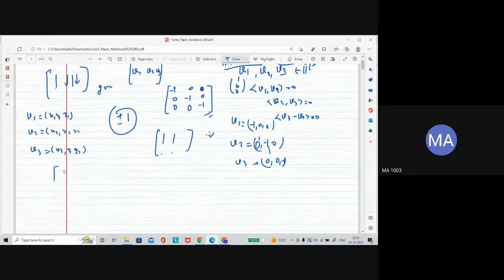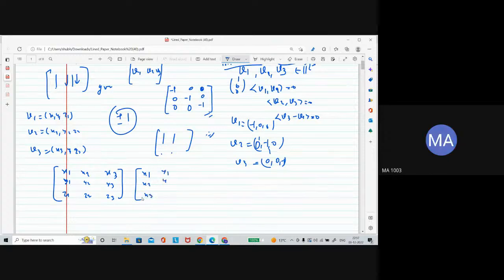Now I write them column wise: x1, y1, z1, x2, y2, z2, x3, y3, z3. This is A. Now A transpose is x1, x2, x3, y1, y2, y3, z1, z2, z3.